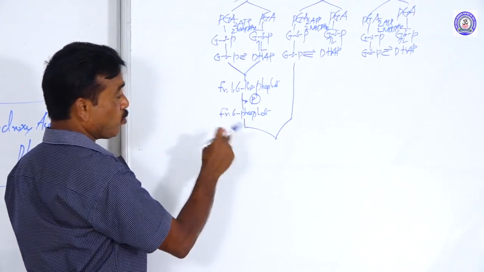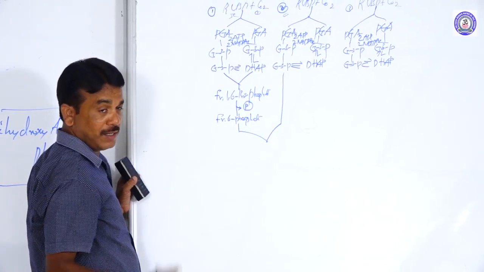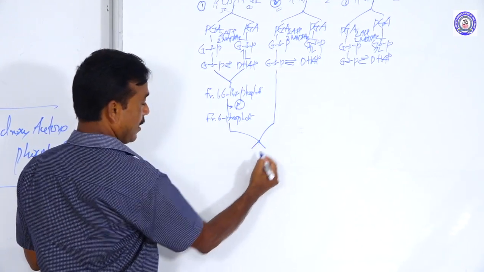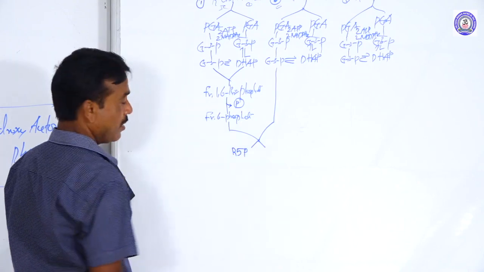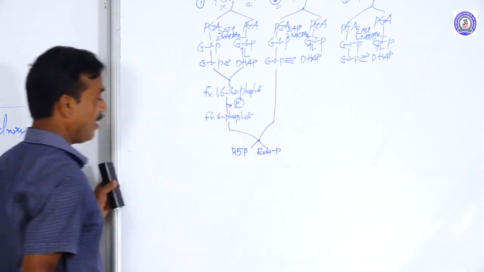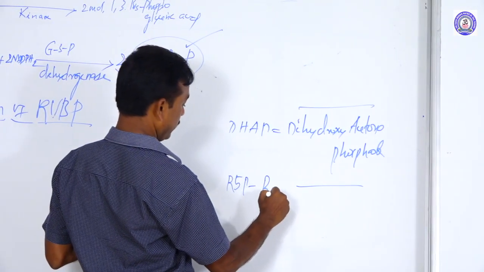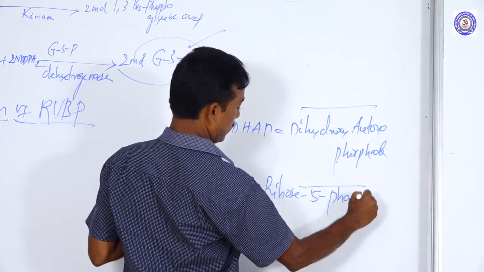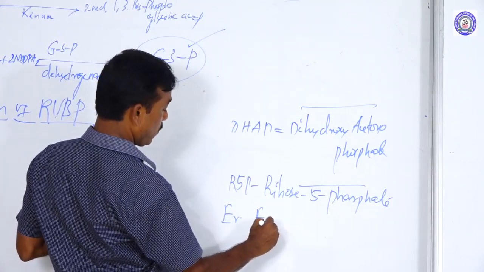After the combination, they can be produced into two different kinds of products, namely ribose 5-phosphate and erythrose 4-phosphate.